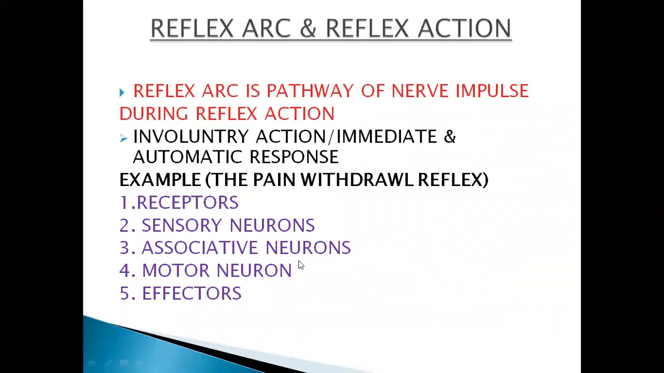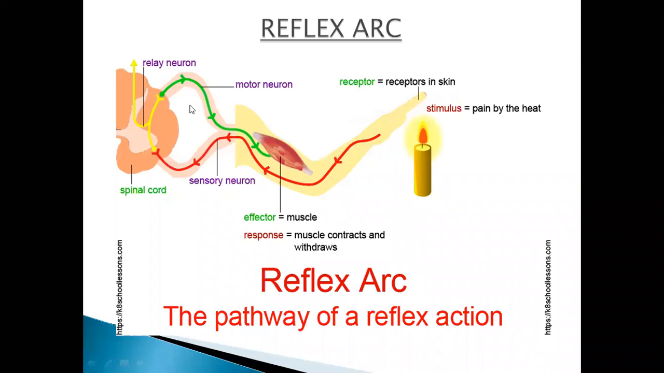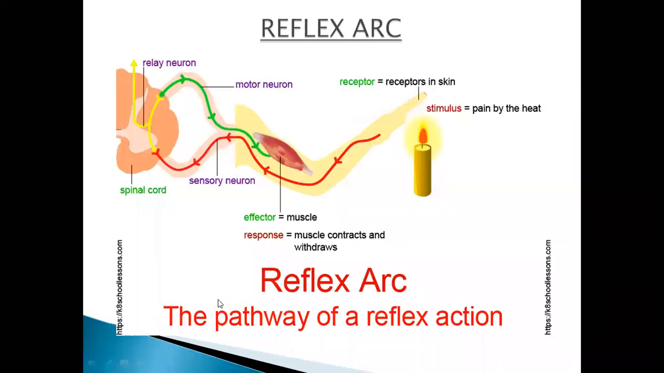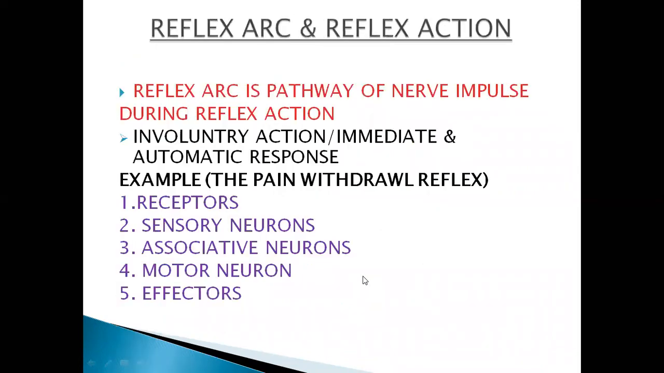Motor neurons, fine. Here are the motor neurons which carry the message from the relay neuron towards the muscles. Next to it are the effectors. After motor neurons, you can see here these effectors, and these effectors are your muscles. And hence, the reflex action takes place, and the pathway that is followed by the reflex action is called the reflex arc. Is this point clear?